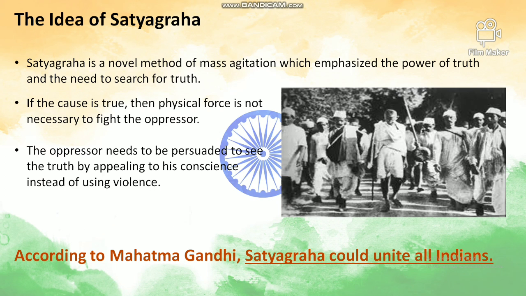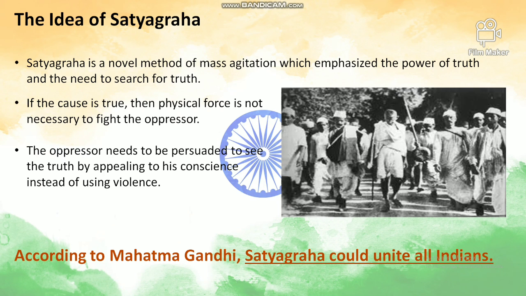Who is the oppressor here? The Britishers. So the oppressor needs to be persuaded to see the truth, by appealing to his conscience instead of using violence. According to Mahatma Gandhi, this was the only weapon, children, which could unite all Indians.